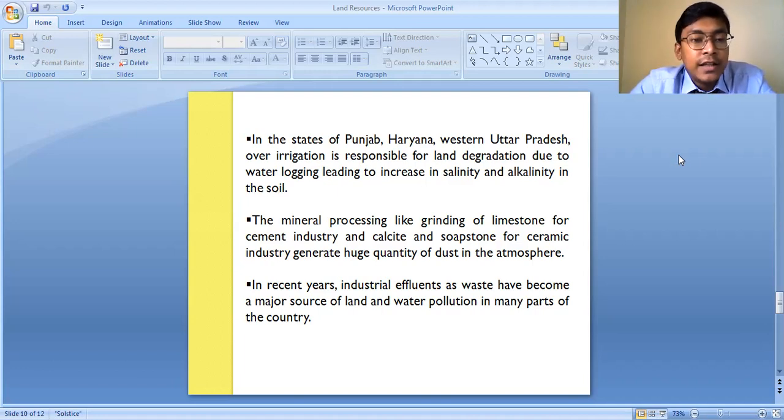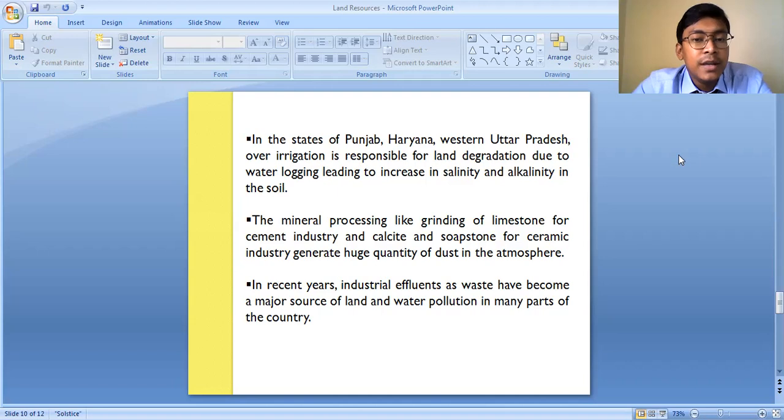Overutilization of chemical fertilizers and HYV seeds actually. Like now, at present, we can see most of the farming activities in our country is carried out with the help of chemical fertilizers. The farmers use maximum amount of chemical fertilizers to get more productivity. But in the long run, these chemical fertilizers are causing degradation of the land actually.